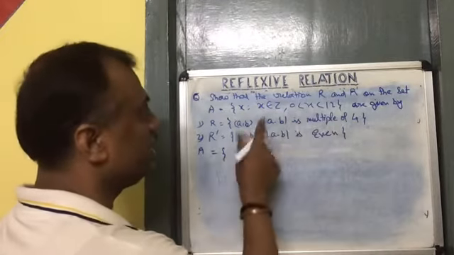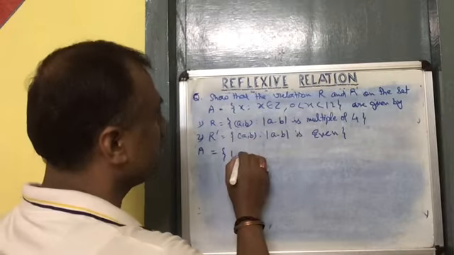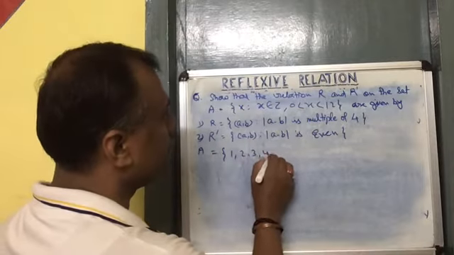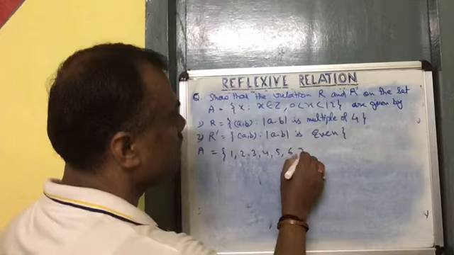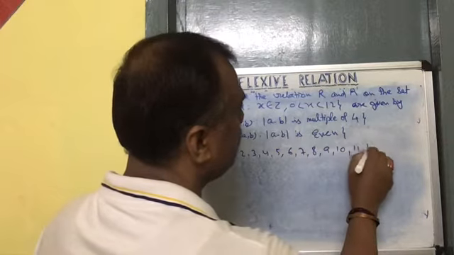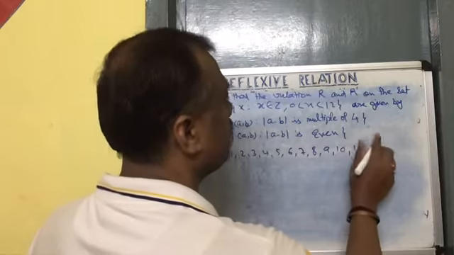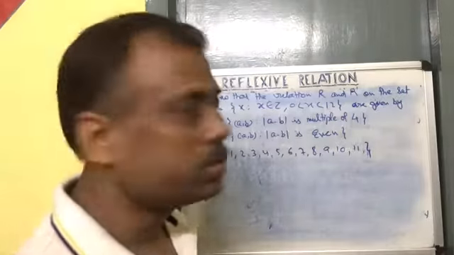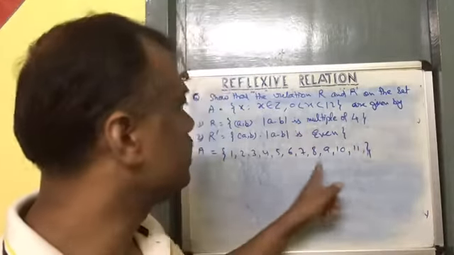So in set A we can say 1, 2, 3, 4, 5, 6, 7, 8, 9, 10, 11, not 12, only up to 11. So that means the set will have these elements.